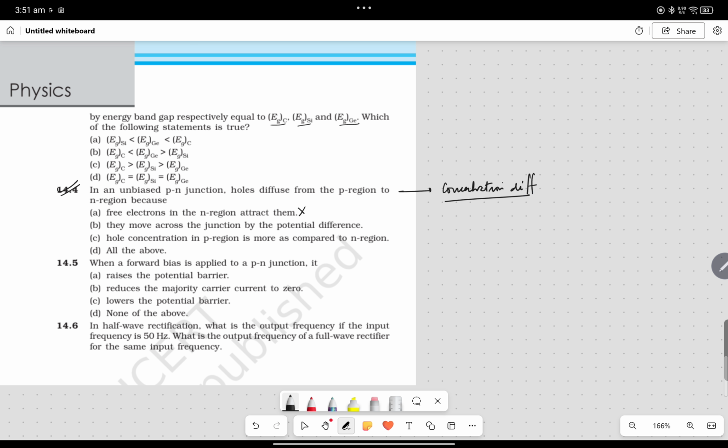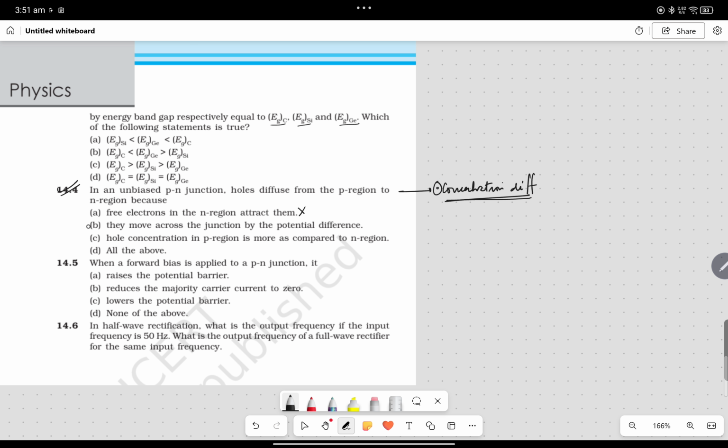So mainly the concentration gradient that is present there is responsible for the diffusion of holes from p region to n region. The p region has high hole concentration, so holes naturally diffuse from the p region to the n region, right? So that happens here. That is only because of concentration gradient.